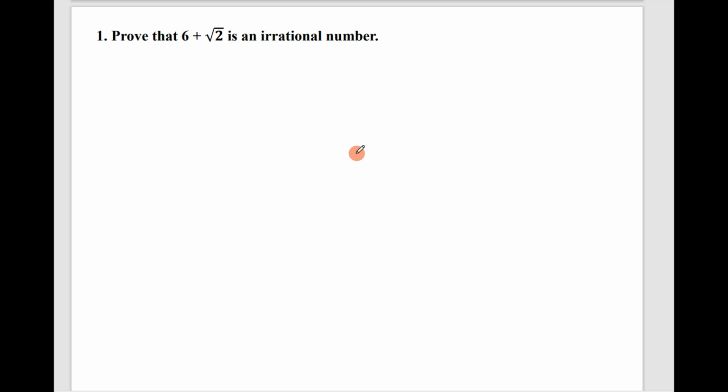Here is the first question from real numbers, proving the given number as an irrational number.